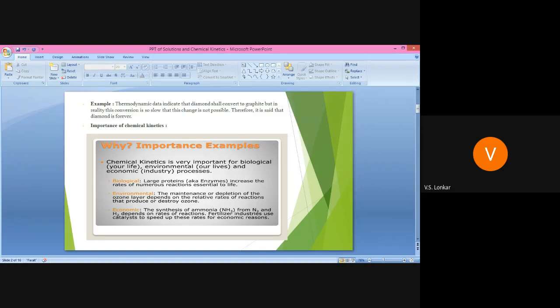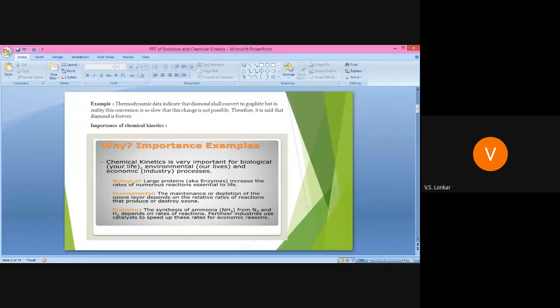Biological: large proteins, aka enzymes, increase the rates of numerous reactions essential to life, because in our body different enzymes are present which increase the rate of reactions essential to our body. Therefore, by using chemical kinetics we can easily study the rates of those reactions.